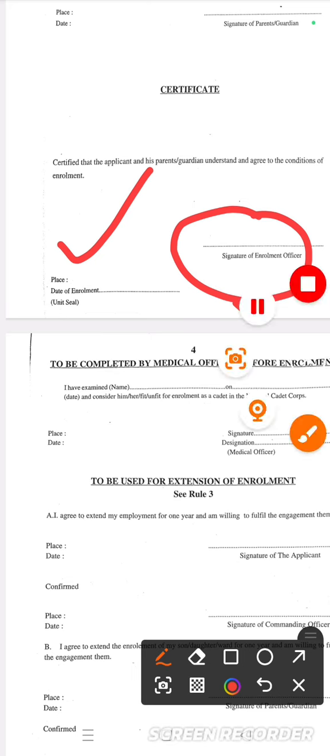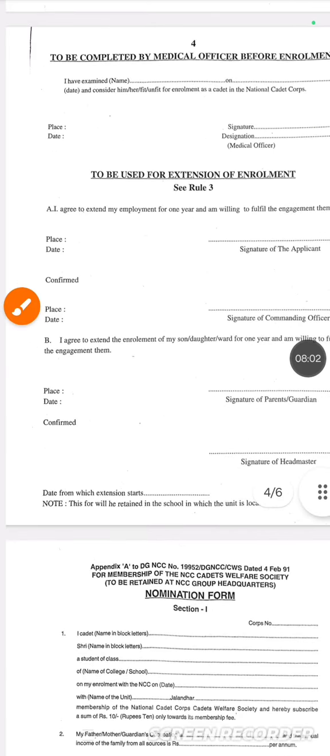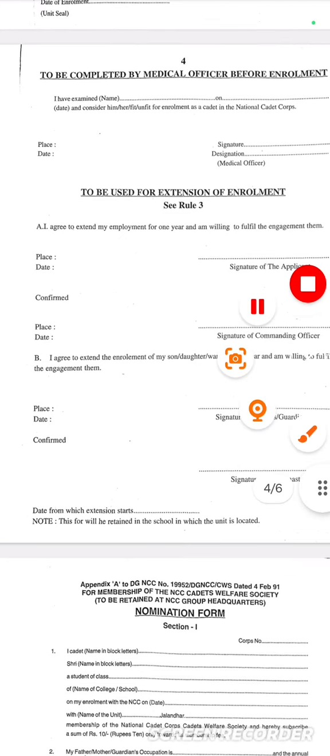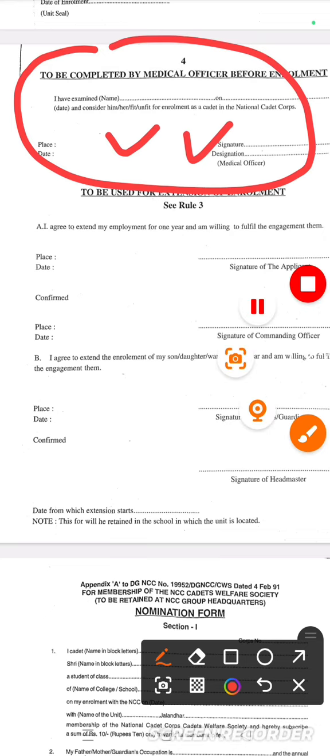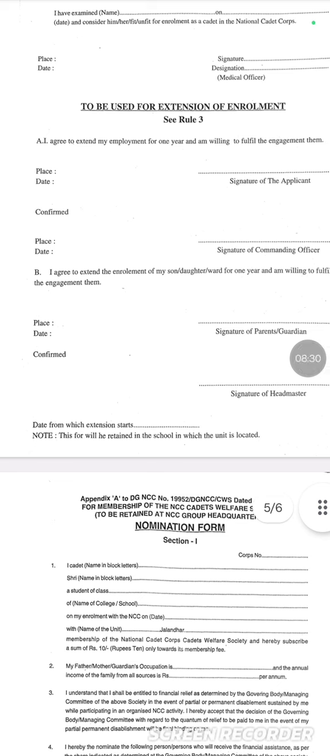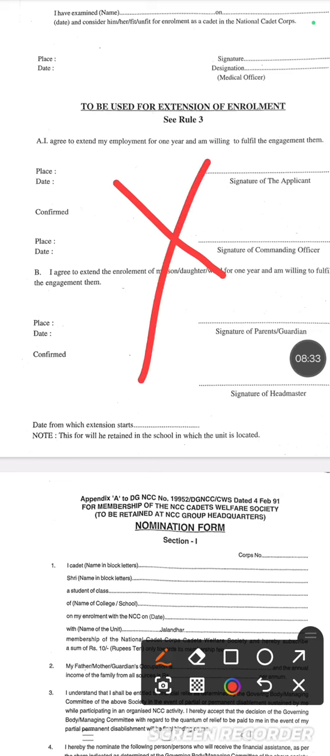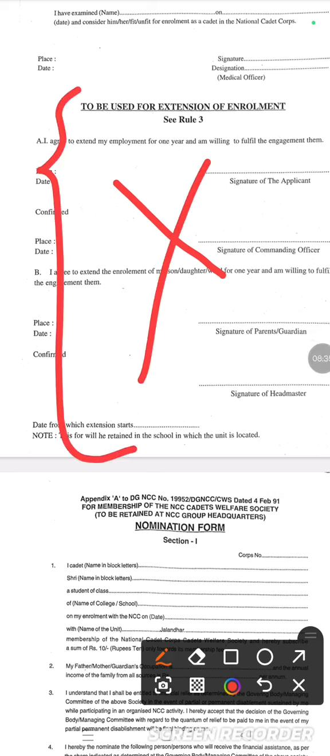Now, to be completed by the medical officer, this is very important, page number 4. So just wait, I am talking to government officials or any MBBS doctor. I want a doctor to come to the school and check you, and at the same time he or she can sign, so you will not face any problem. Okay, next, to be used for extension of enrollment, please listen carefully: you do not have to fill from here to here. Okay, clear.